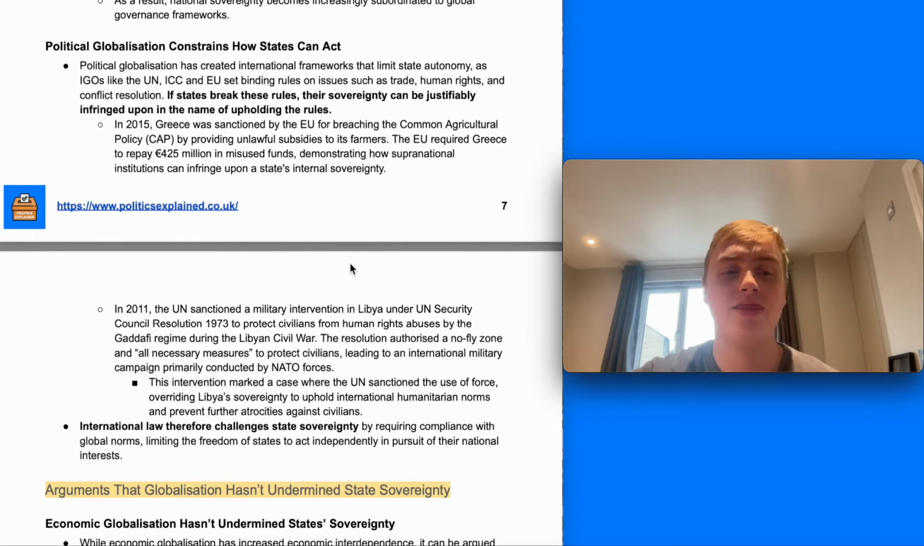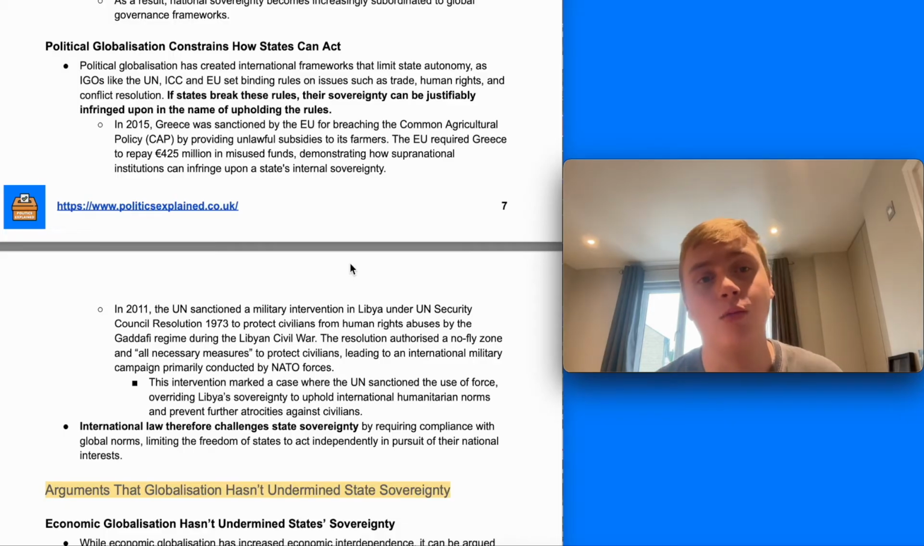The final argument, then, that globalisation has undermined state sovereignty is that political globalisation constrains how states can act. Political globalisation has created international frameworks and global governance frameworks that limit state autonomy, as IGOs like the UN, the International Criminal Court, and the EU set binding rules on issues such as trade, human rights, and conflict resolution. And if states break these rules, their sovereignty can be justifiably infringed upon in the name of upholding the rules. And that really is a clear example where national sovereignty is decreased.